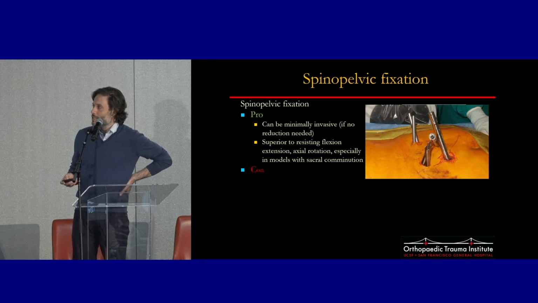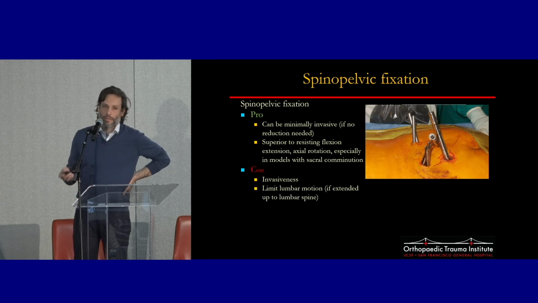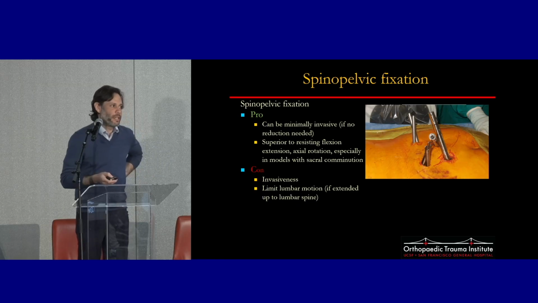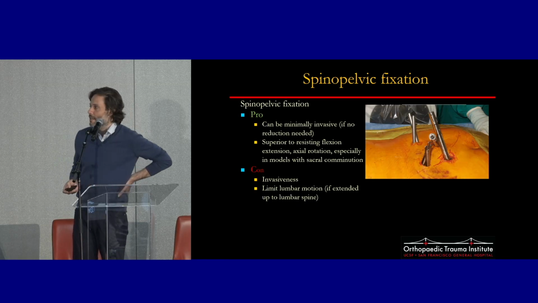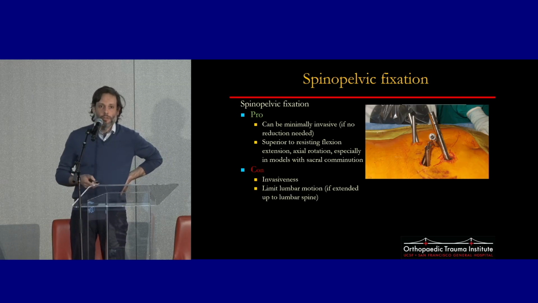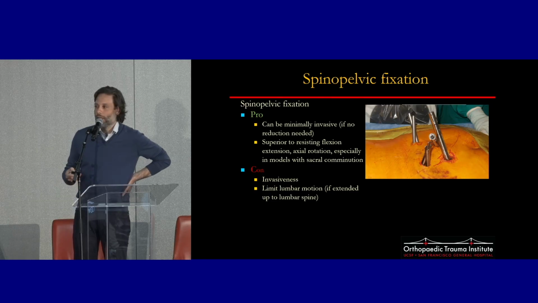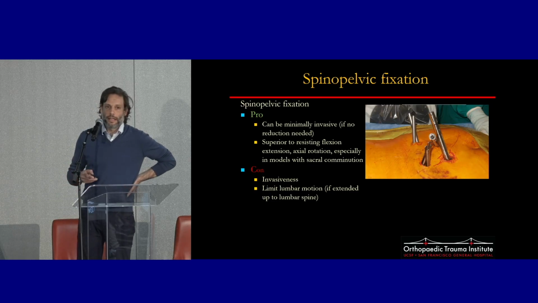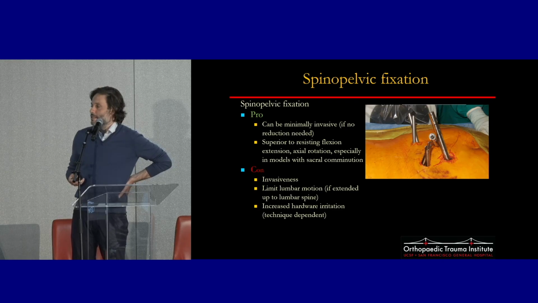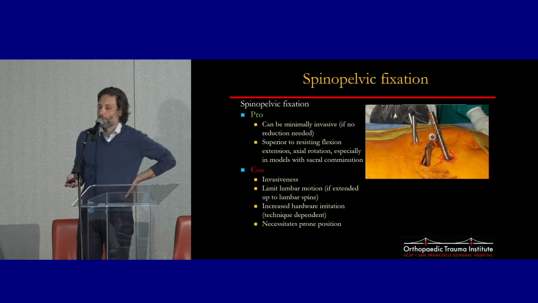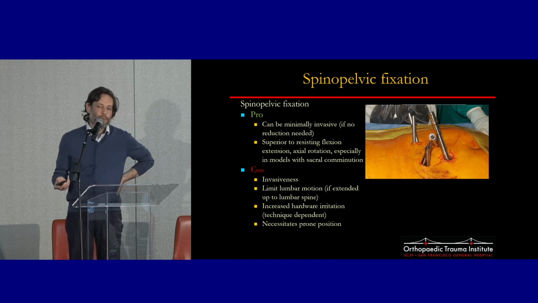The cons: if you use an open technique, it's incredibly invasive. The rates of secondary surgery are in the 30–40% range. It limits lumbar motion if you cross L5-S1, which accounts for a good portion of our lumbar motion. And depending on the technique, if it's poorly placed or if the screws are prominent, the hardware can be problematic and symptomatic later. And you have to do this in the prone position, which has implications for our polytrauma patients.